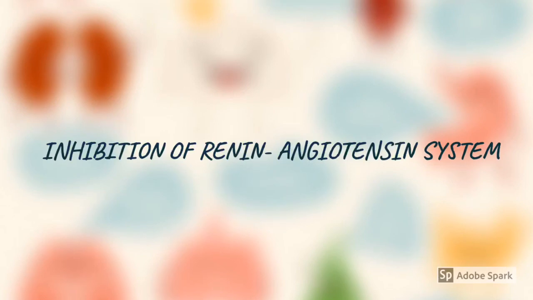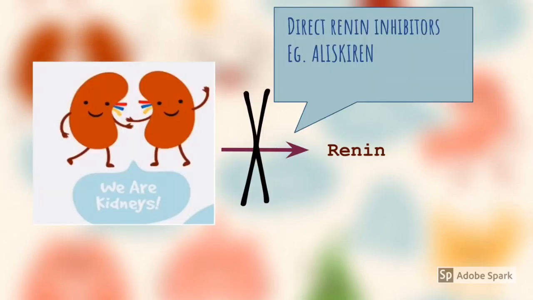Okay, it is very clear what the renin angiotensin system is. So let's see how to inhibit the renin angiotensin system. Inhibition of the renin angiotensin system. We all know that only with the help of renin, angiotensinogen is converted to angiotensin 1, right? So there are direct renin inhibitors. An example is aliskiren, which inhibits the release of renin from the kidneys.